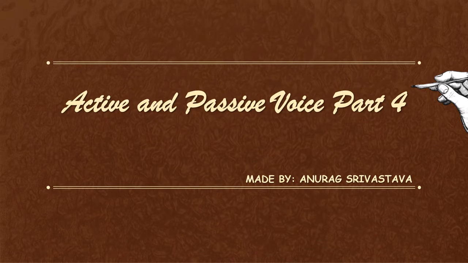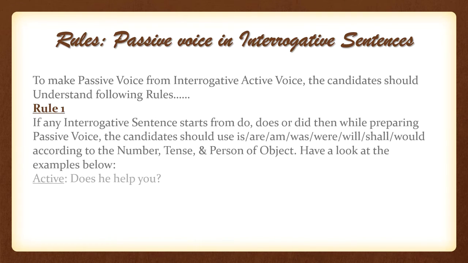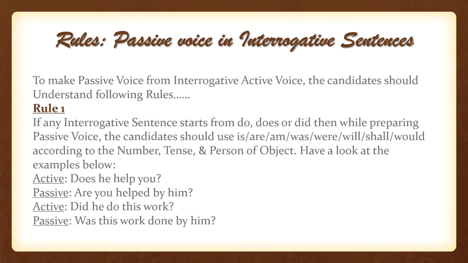In this session, as I said, we will learn the conversion rules of different types of sentences. Let us begin today's session. We already know the conversion rules of assertive sentences from the past sessions. We will do interrogative and imperative sentences. There are 5 easy rules to convert interrogative sentences to their passive form.